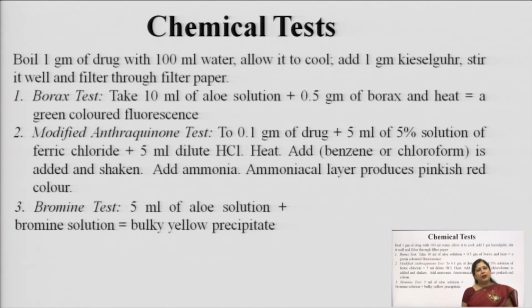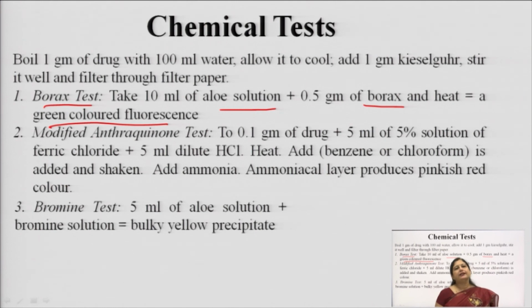The main chemical test for aloe, because they are available in a variety of forms, so we have to do the chemical test. So, first we will discuss the 3 general tests. One is the borax test, where we take the aloe solution by mixing 1 gram of aloe in 100 ml water and filtering it through Kieselguhr. And after that, to this aloe solution, if we add borax and heat it, a green colored fluorescence is produced.